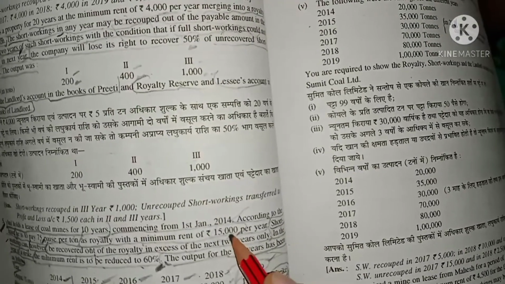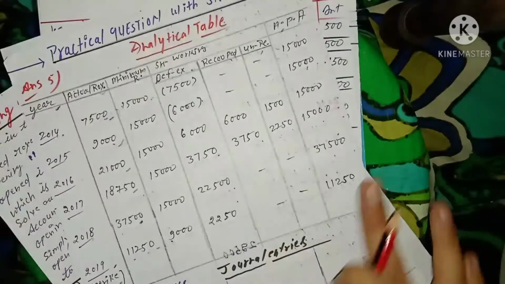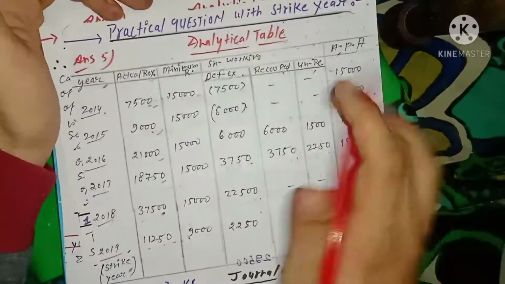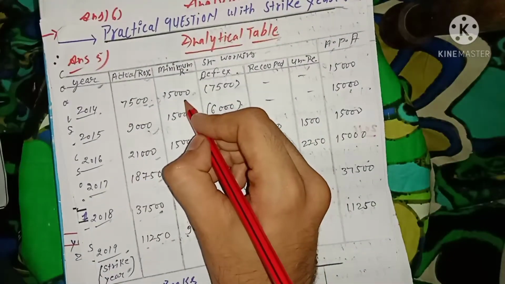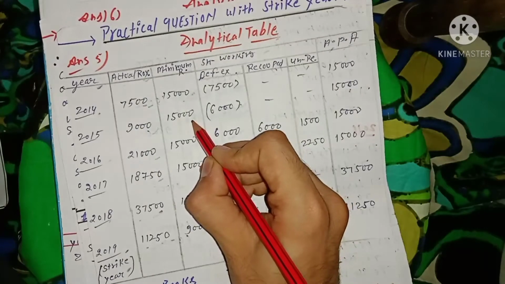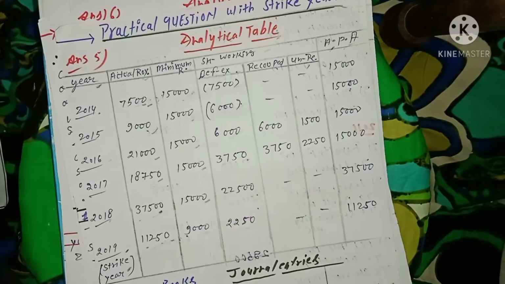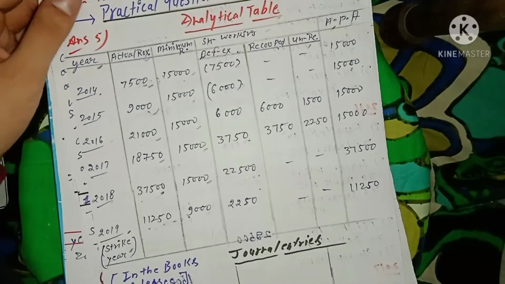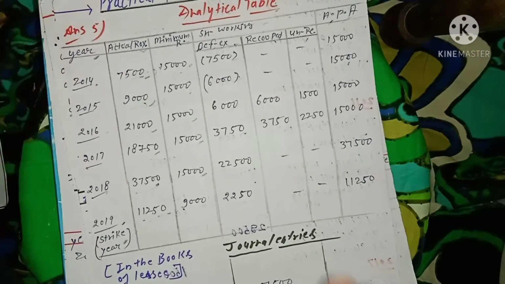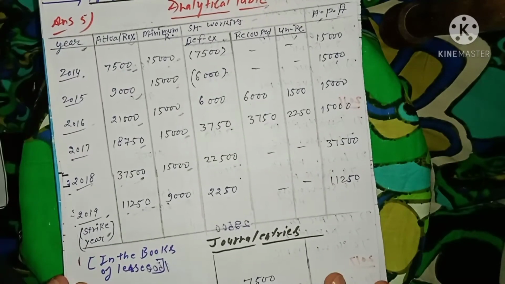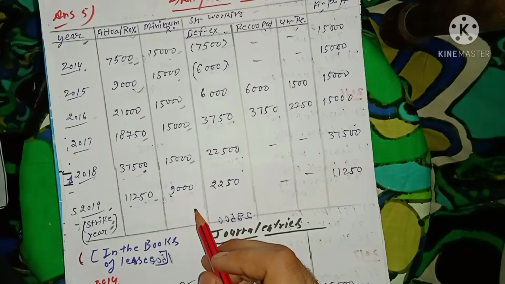As you can see here, in the year 2014, 15,000, 2015, 15,000, 2016, 15,000, 2017, 15,000, and 2018, 15,000. It will be similar in all the years except the year in which the strike has taken place. Now see how to deal with the strike year.